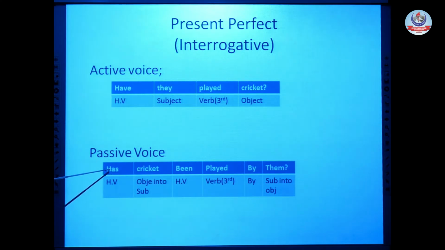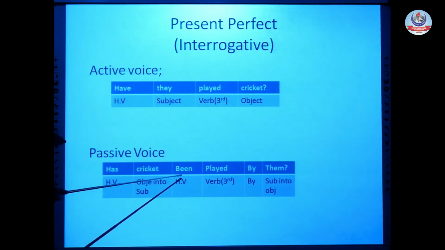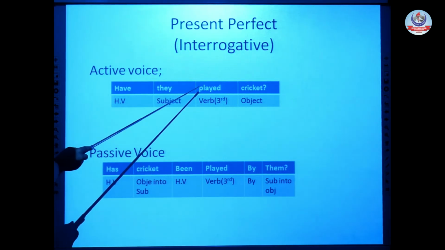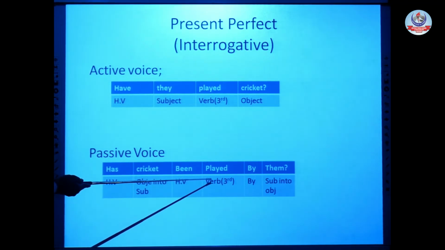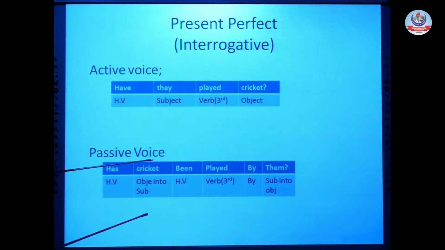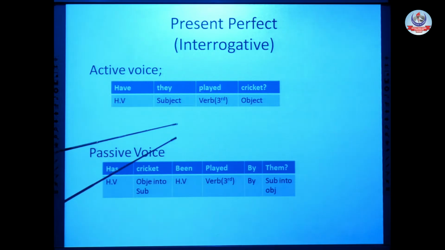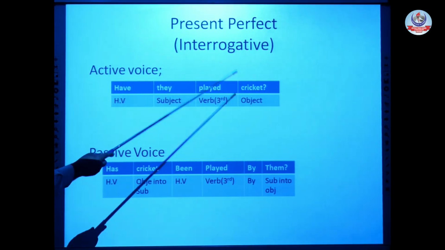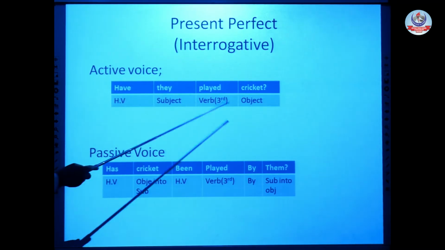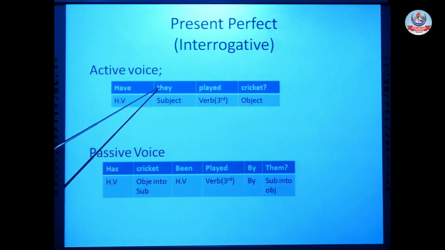First part of the helping verb will be at the start of the sentence, before the subject, and the second part of the helping verb will be after the subject. Has, cricket, been. So, third form, same in perfect. It is also used in third form, and for passive voice, it's a rule that we always use the third form of verb. So there is no need to change the verb. Has, cricket, been, played, addition of by, and at the end, subject into object.